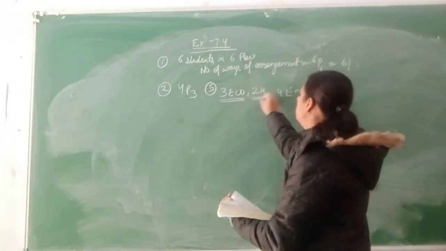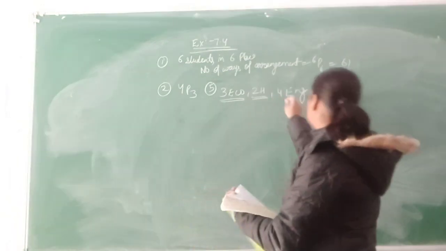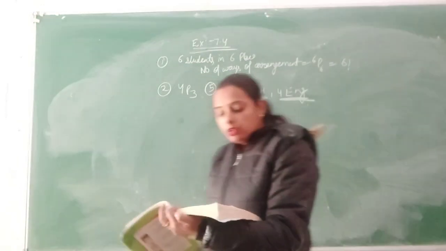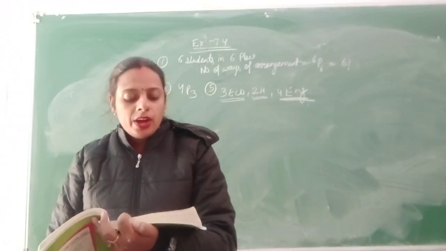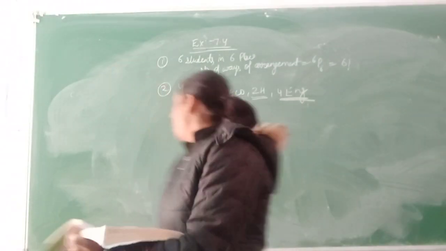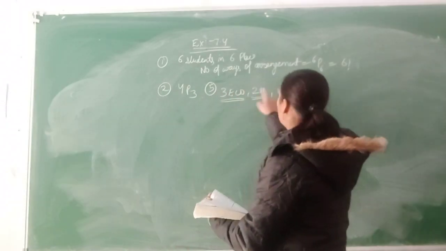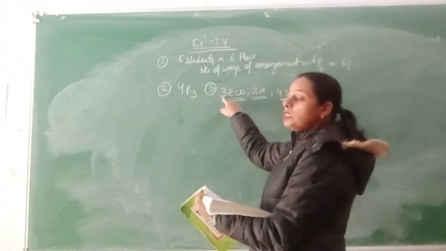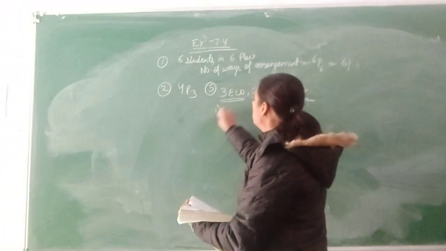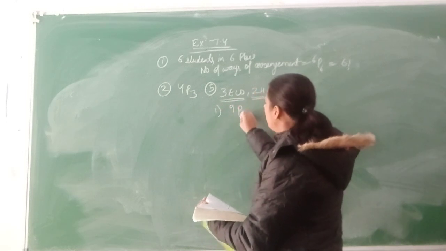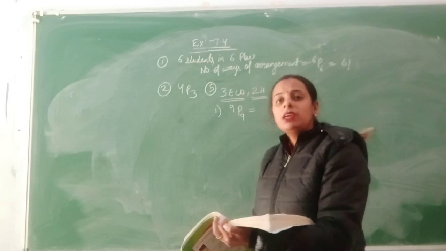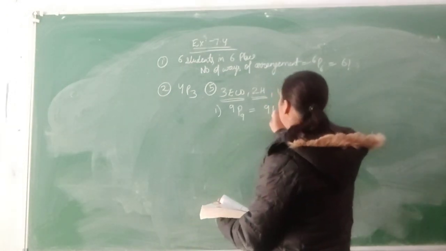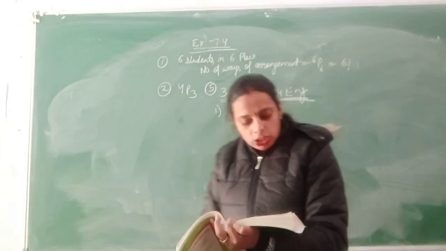In the same way, both history books are different and all 4 English books are different. In the first part you have to find all the possible arrangements. The total is 4 plus 2 is 6, 6 plus 3 is 9. In a shelf, 9 books will take the 9 possible places. So their number of arrangements will be 9P9. So 9 factorial will be their arrangement without any condition.